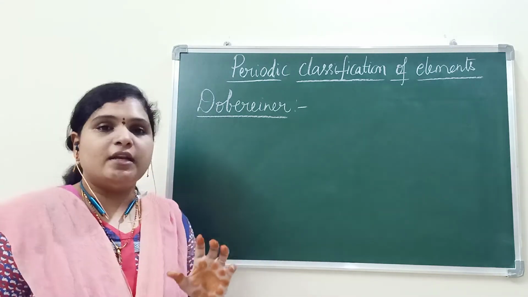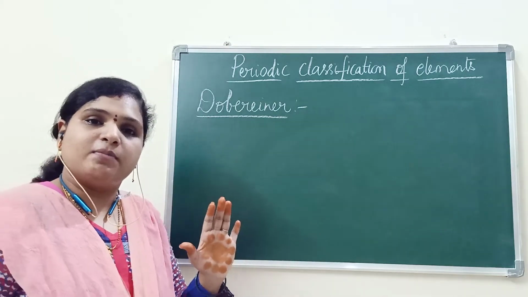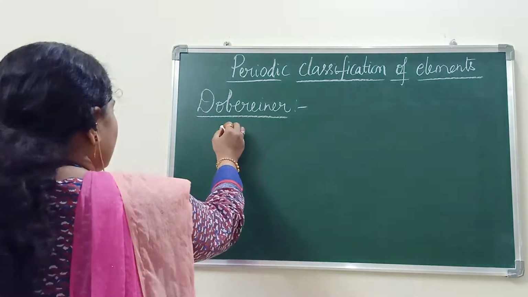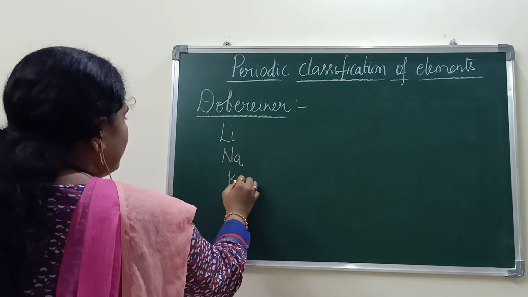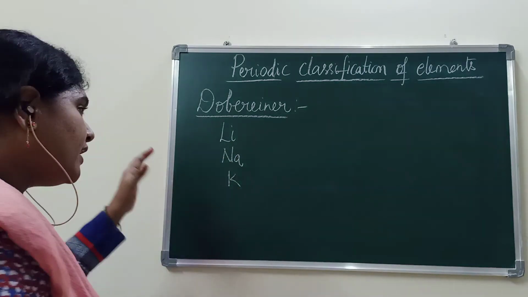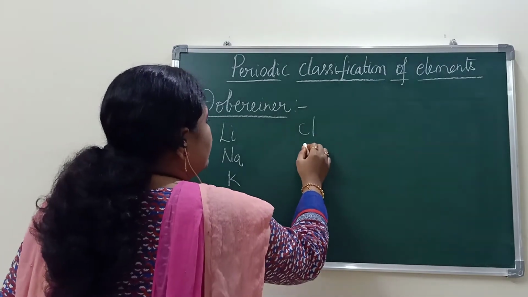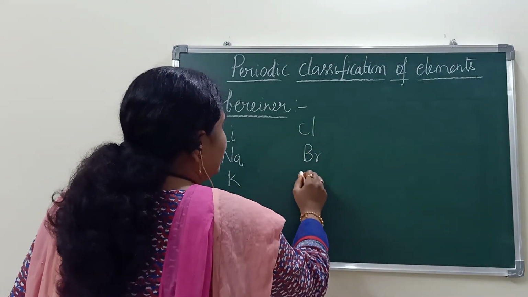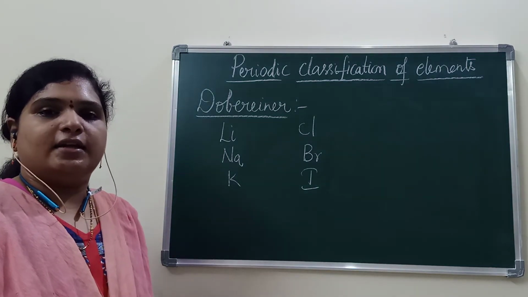What are Dobereiner triads and what are their atomic masses, we will see. Lithium, sodium, potassium. This is one triad. Then chlorine, bromine, iodine. It is another triad.